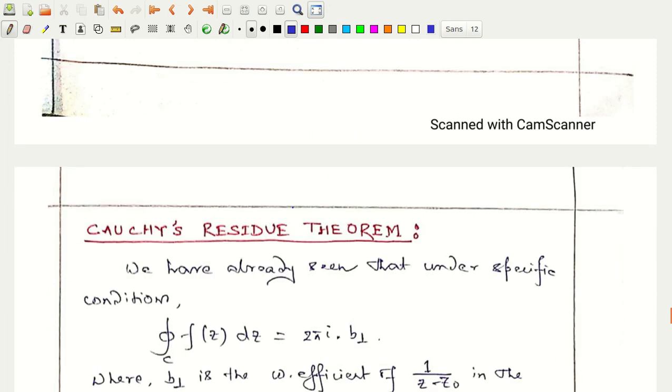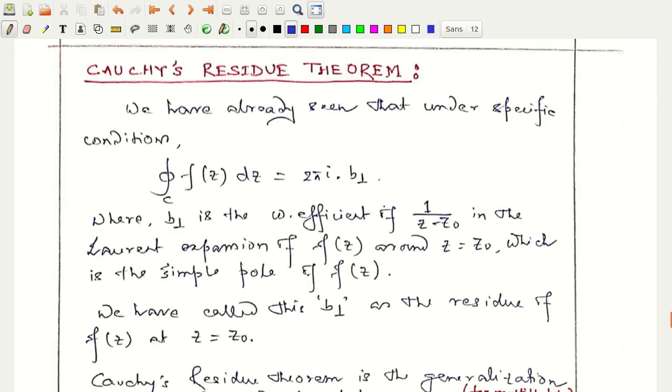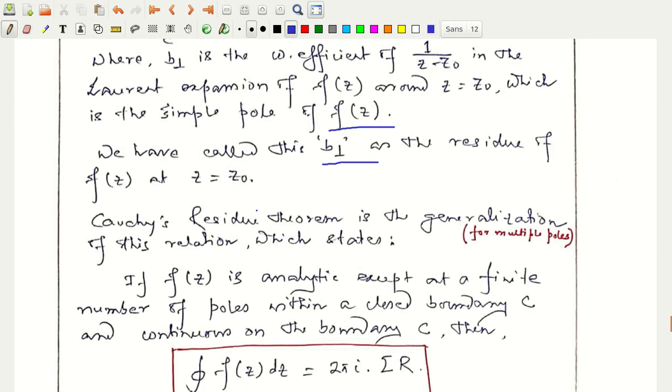Okay. Now, from here we arrive at the very strong theorem of complex analysis, namely Cauchy's residue theorem. This we have already seen under specific conditions, where b1 is the coefficient of 1/(z − z0) in the Laurent expansion of f(z) around z = z0, where z = z0 was a simple pole of f(z), and we have called b1 the residue of f(z) at z = z0.